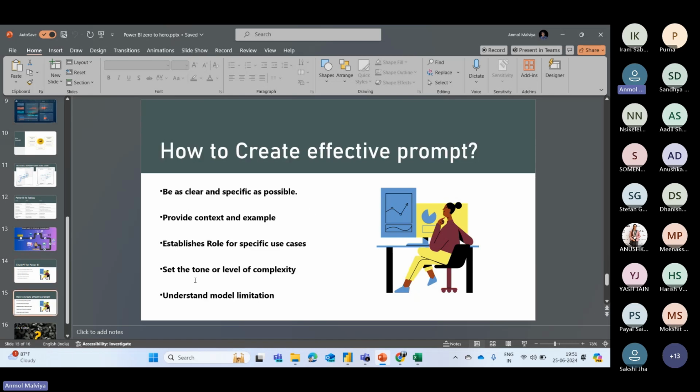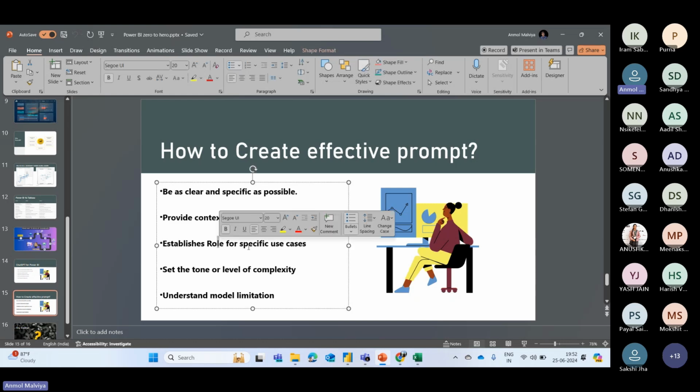There are a few points you have to keep in mind when you enter a prompt. You have to be as clear and specific as possible so that ChatGPT can understand your requirement. If possible, also add context and examples, and establish the role, as we said, pretend to be a Power BI developer. For specific use cases, establish the role first, then set the tone or level of complexity. Let's say you are a complete beginner to Power BI. Tell ChatGPT that you don't know anything about Power BI so that it will suggest things in an easy, familiar way.